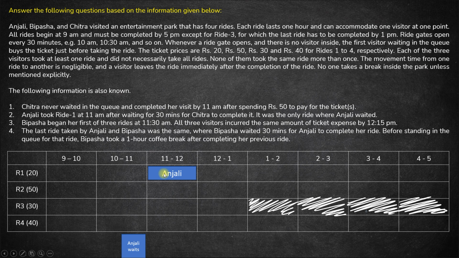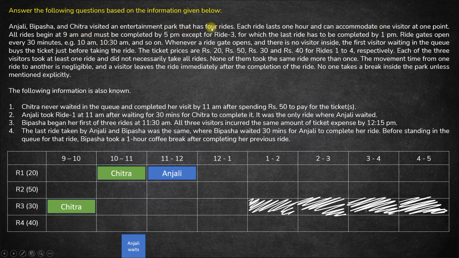Okay. So this basically means that ride 1 was taken by Chitra from 10 to 11. That's why the ride wasn't free till 11. As soon as the ride gets free at 11, Anjali takes it from 11 to 12. So now it's given that Chitra pays a total of 50 rupees for the tickets. So if she pays 20 rupees for ride 1, that means she will have to spend another 30 rupees for ride 3, and ride 3 Chitra can take between 9 to 10 only. It takes exactly 1 hour to complete each ride, right?